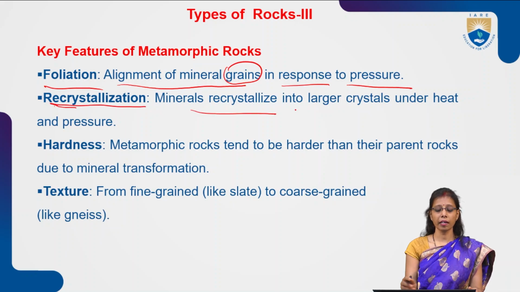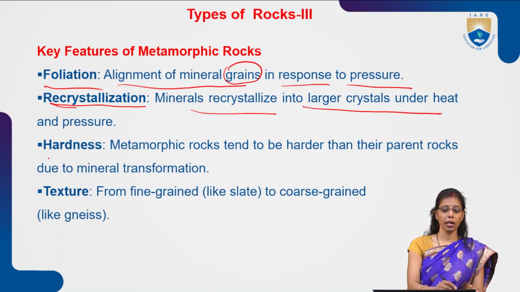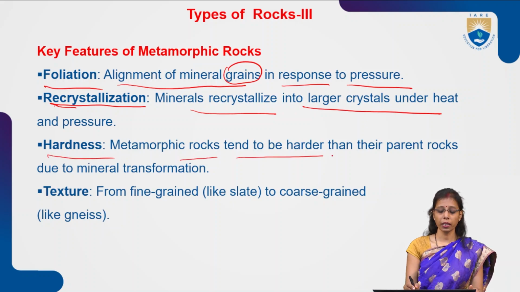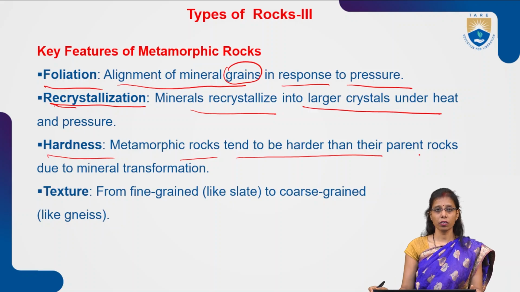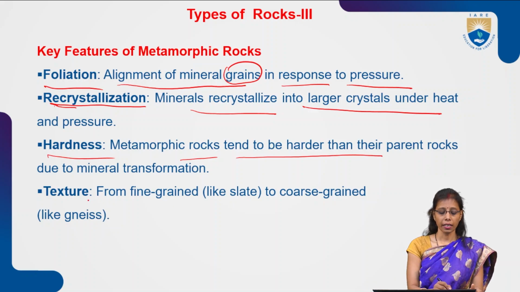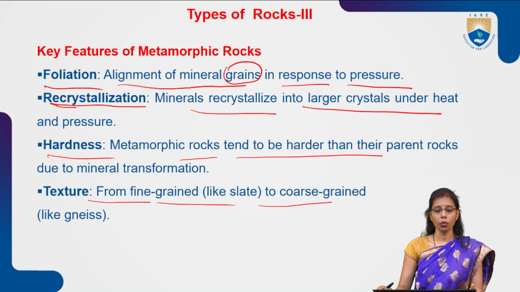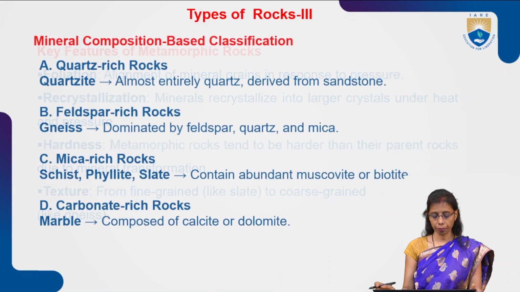Recrystallization: minerals recrystallize into larger crystals under heat and pressure conditions. Hardness: metamorphic rocks tend to be harder than their parent rocks due to mineral transformation. Texture ranges from fine grain like slate to coarse grain like gneiss.